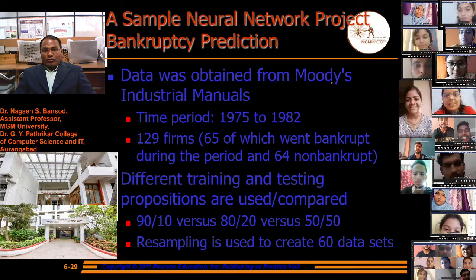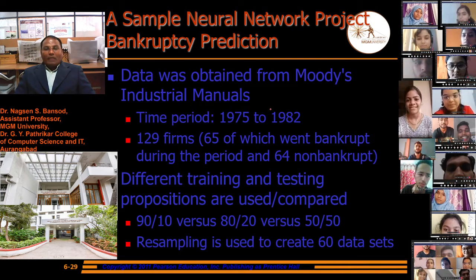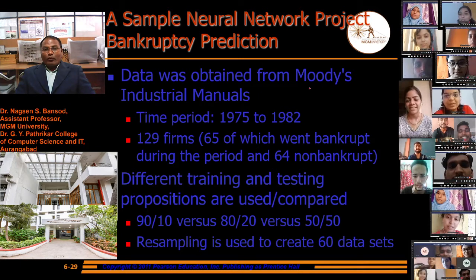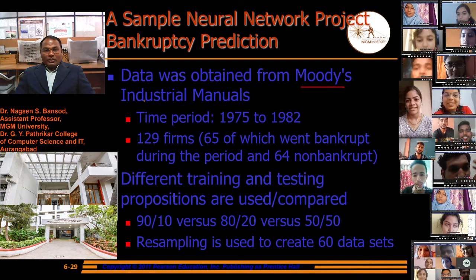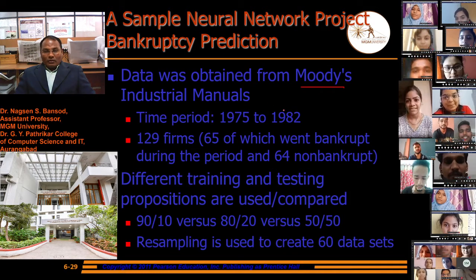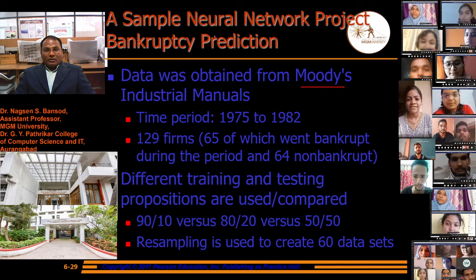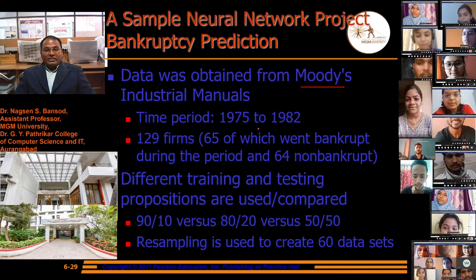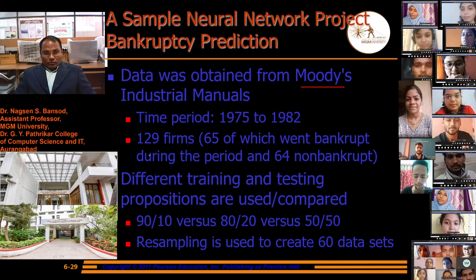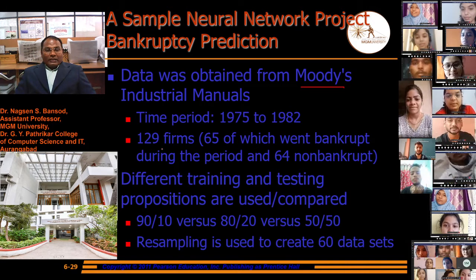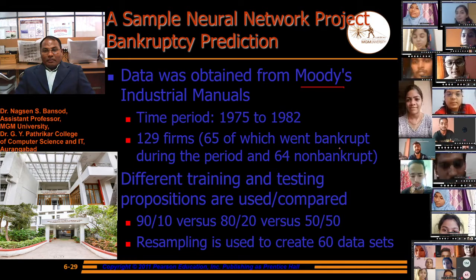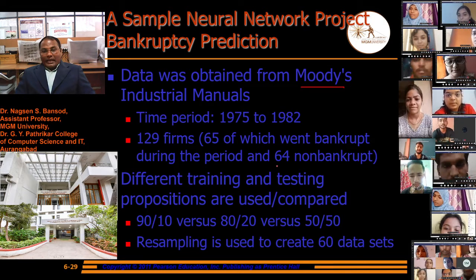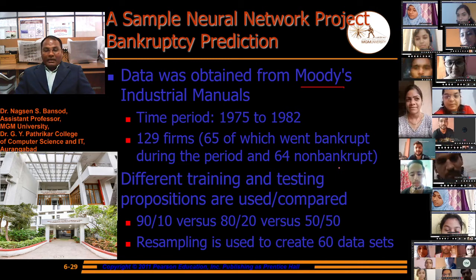Then the data was obtained from Moody's Industrial Manual. This example is taken from Moody's Industrial Manual. This is one of the manuals; you can find it on the internet. The time period: this bankruptcy happened from 1975 to 1982. There were 129 firms, of which 65 went bankrupt during the period, and 64 were non-bankrupt.